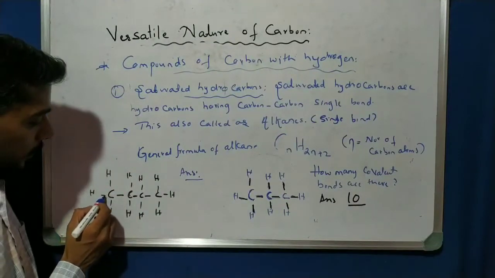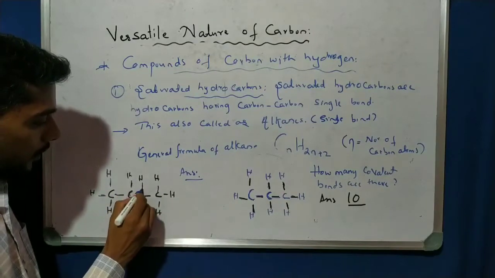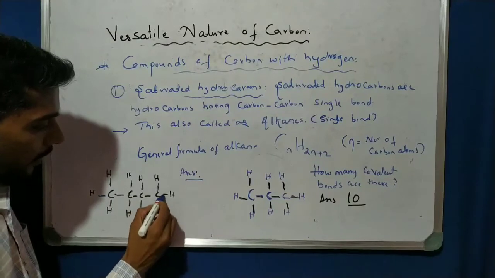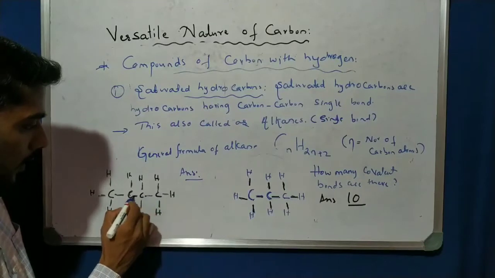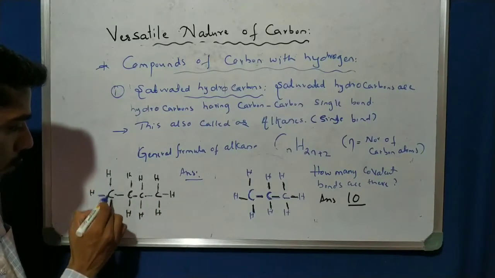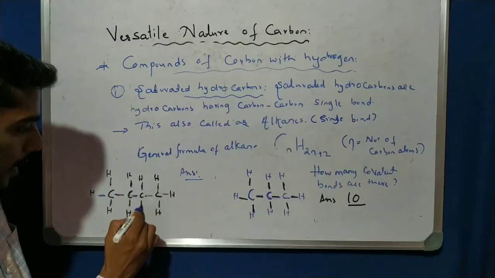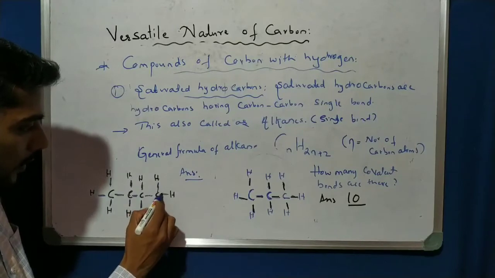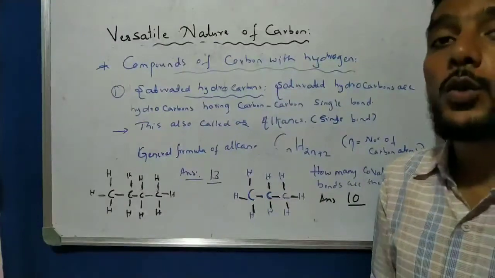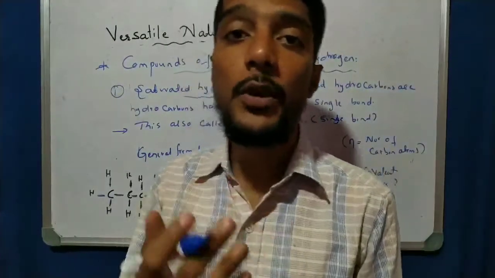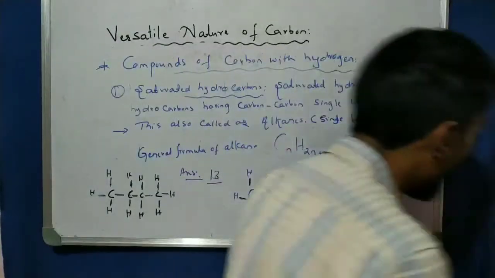See here, 1, 2, 3, 4, 5, 6, 7, 8, 9, 10, 11. Sorry, I missed here. 12, 13, correct? 1, 2, 3, 4, 5, 6, 7, 8, 9, 10, 11, 12, 13. 13 is the correct answer, right? So carefully calculate the total number of covalent bonds between carbon and carbon, and carbon and hydrogen. These are nothing but covalent bonds only, right?